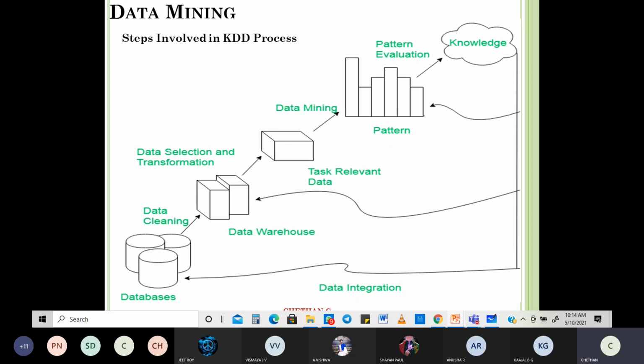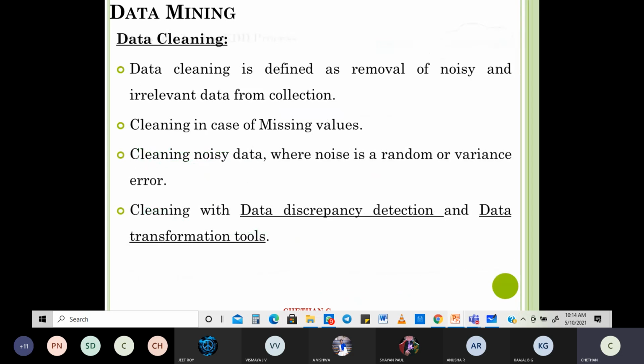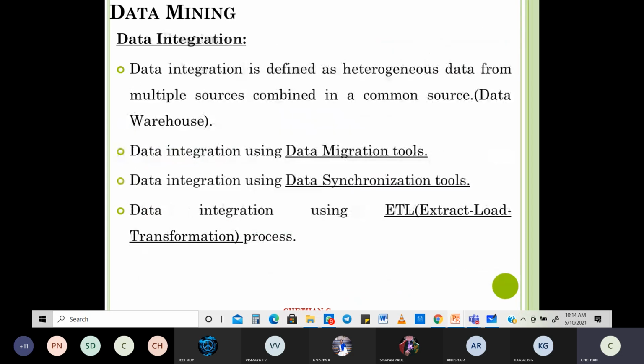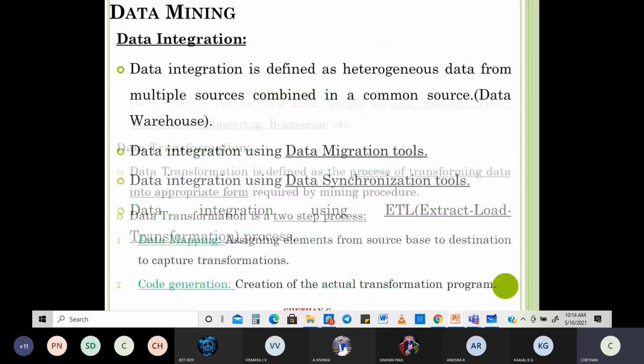This is with regard to the steps involved in your KDD process. I wanted to teach you this, and again, this is not the end of it. You can always study each and every part of it in detail. It would be such a good thing to go and learn this: data mining and all those things.